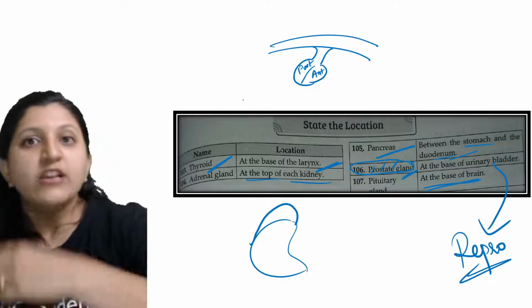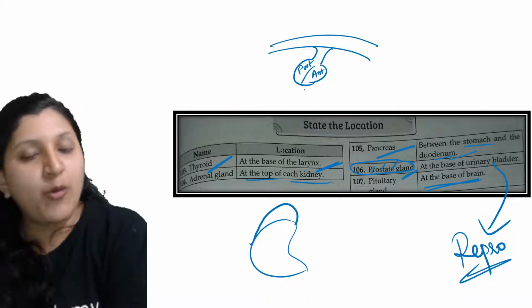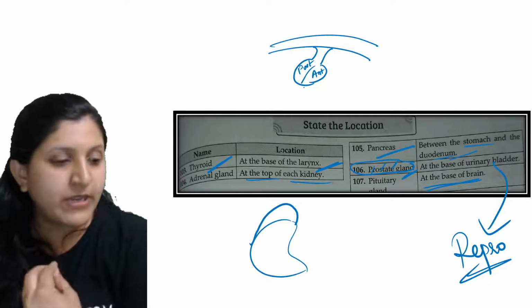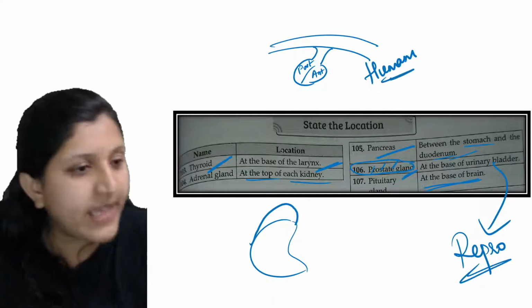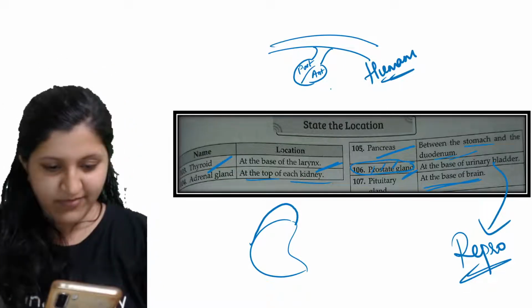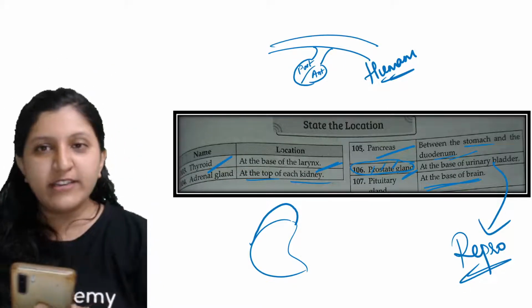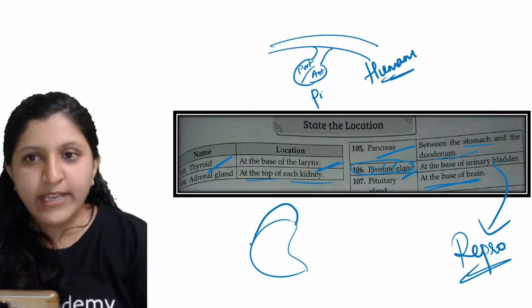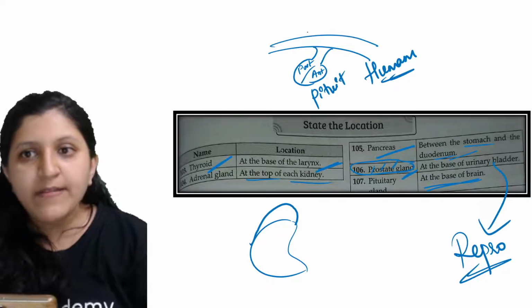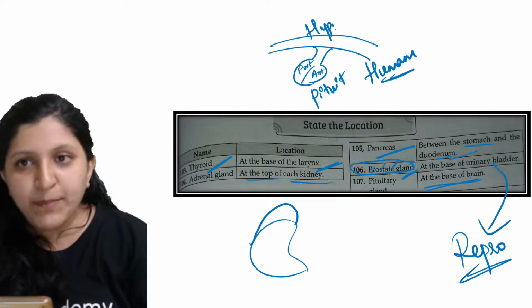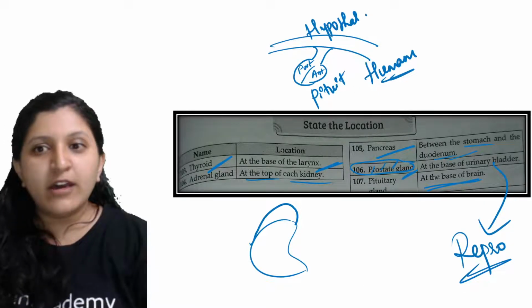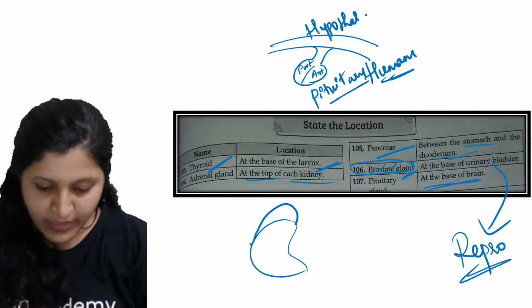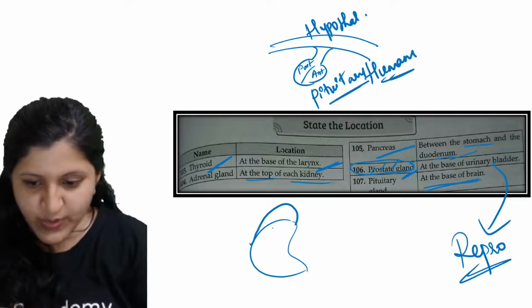Now they can ask you how many lobes are there in a pituitary, in case of humans. Anybody knows how many lobes do we find in pituitary gland? So this is the hypothalamus now, and the pituitary gland is hanging from it. Any idea on this one?